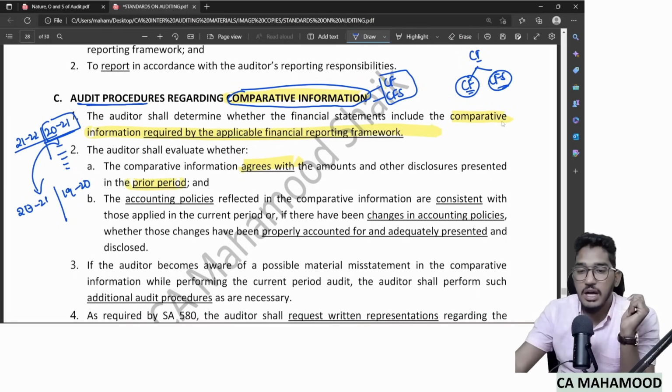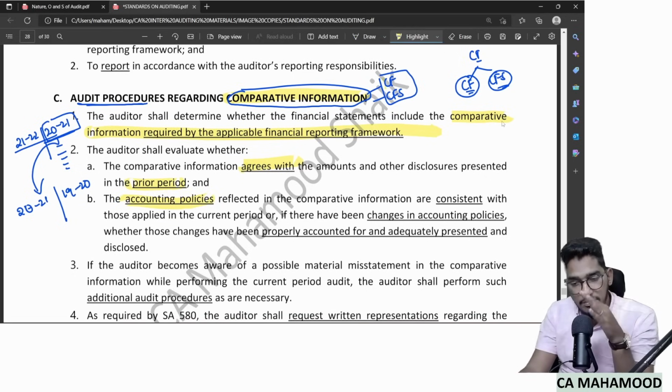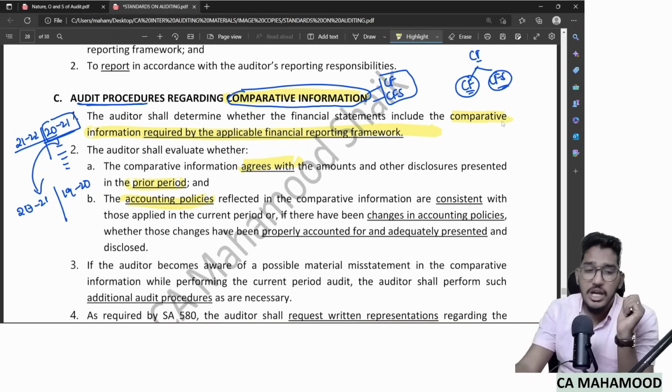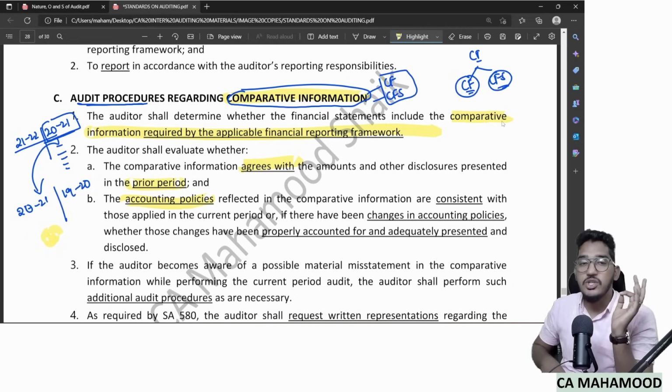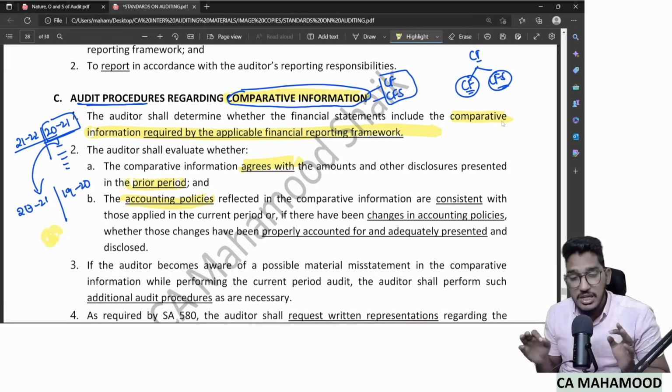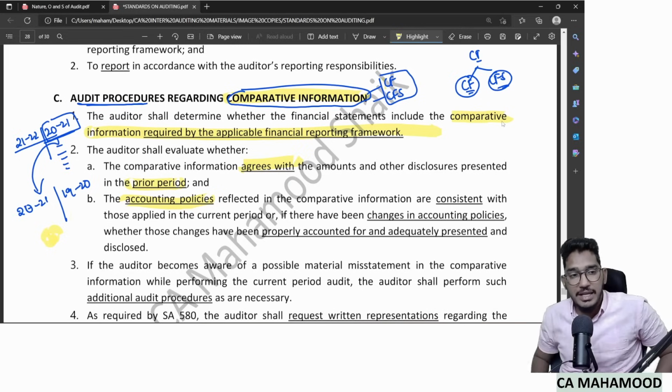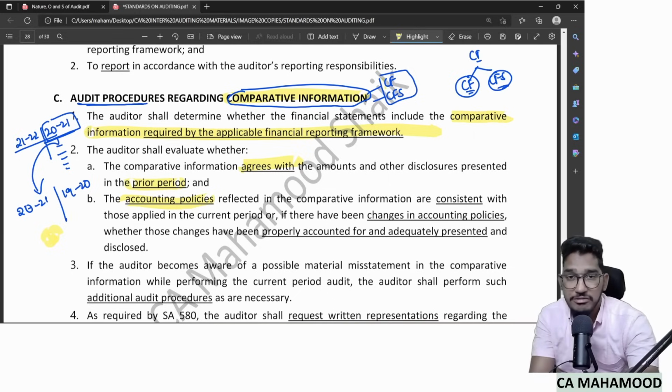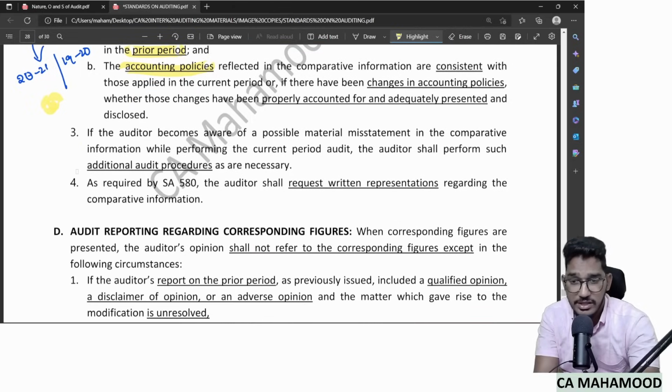And similarly, whatever accounting policies are reflected in the comparative information, whether they are consistently applied or not, and if there is any valid reason for deviation, whether that change has been properly accounted for and disclosed or not. So some other standard should start making sense here, which is SA 510. In SA 510 also we have seen something similar. Accounting policies should be consistently applied, and without any valid reason they should not be changed. If there is a change in any accounting policy, I need to check whether it has been properly accounted for and disclosed or not. The same thing they try to say here.